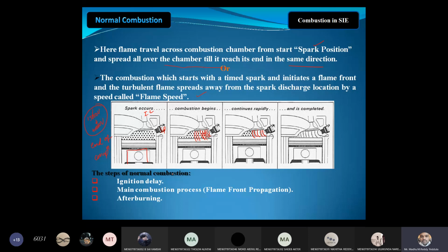So in case of normal combustion, there are two stages: the preparation phase and the propagation phase.